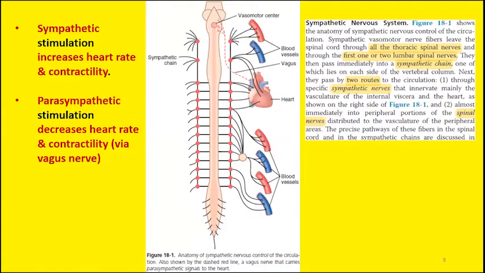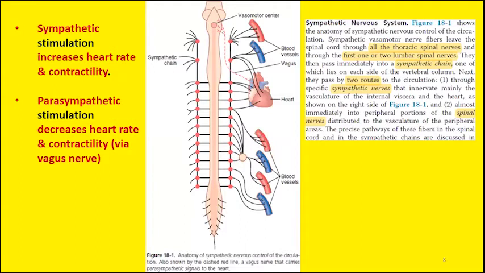Parasympathetic stimulation gives the response opposite to that of sympathetic stimulation. It usually takes place via the vagus nerve, and stimulation by the vagus nerve will decrease both parameters, the heart rate and the force of contraction.